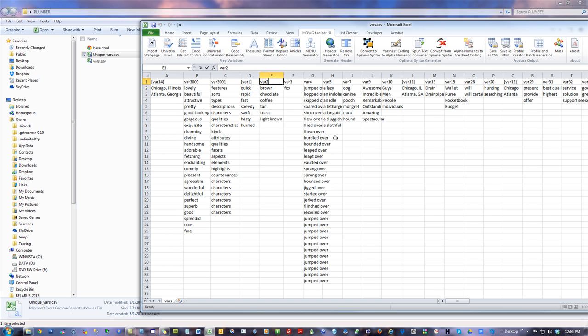So I better do a run big enough to cover the whole group, or I'm always going to miss the bottom ones. Because every time I hit the go button, or the process button, and it starts creating pages, it starts at the top. So the first page it creates will be for Chicago, Illinois. The next page will be for Atlanta, Georgia.